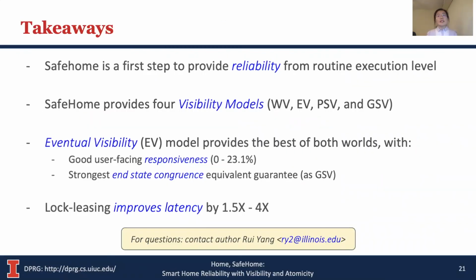In summary, SafeHome is the first step to provide reliability from a routine execution level. It provides 4 visibility models, among which the EV model provides the best of both worlds with good responsiveness and strong guarantee. Our proposed lock leasing mechanism can improve latency up to 4 times.